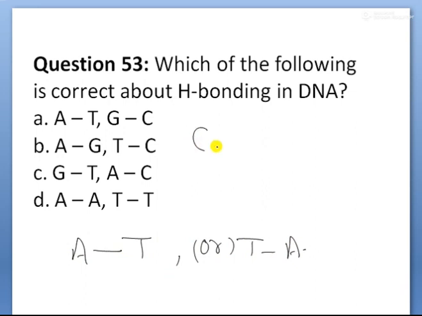And one more, C to G, or also G to C. In between C to G or G to C, or in between A to T or T to A. So now you are given the option, children, A to T as well as G to C. So A is correct.